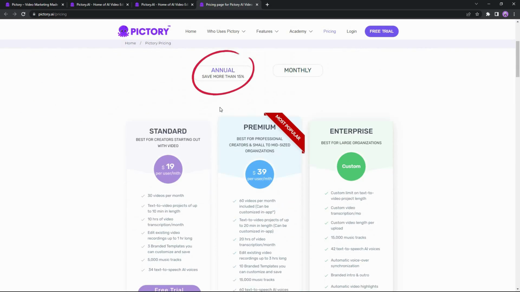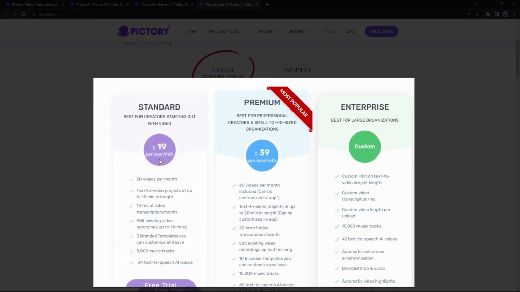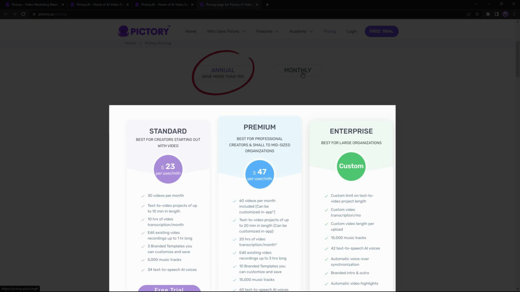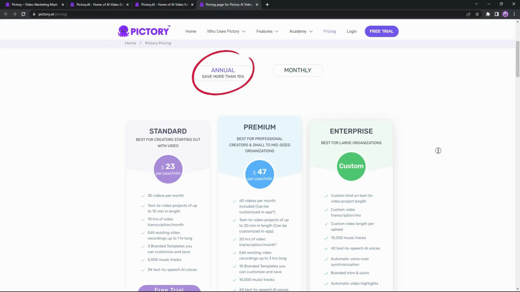As for the paid plans, in the annual plan you have to pay $90 per month for the standard package and $39 for the premium package. There is also a monthly subscription which is a little bit more costly, $23 for standard and $47 for premium.